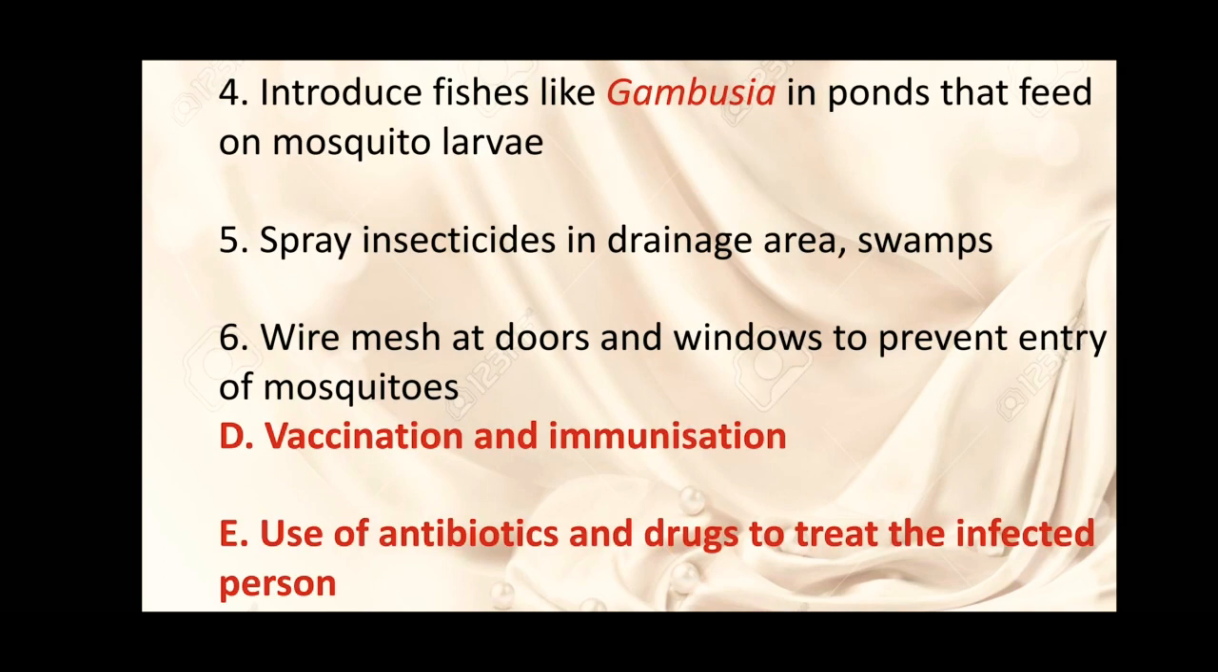introduce fishes like Gambusia in ponds that feed on mosquito larvae, spray insecticides in drainage areas and swamps, wire mesh on doors and windows to prevent entry of mosquitoes, vaccination and immunization programs for diseases like polio, diphtheria, tetanus, etc., and use of antibiotics and drugs to treat the infected person.